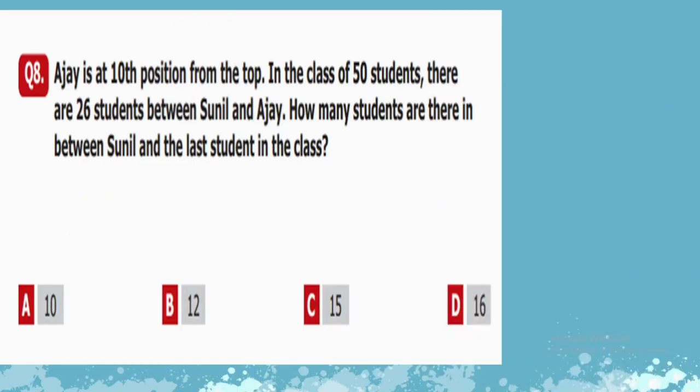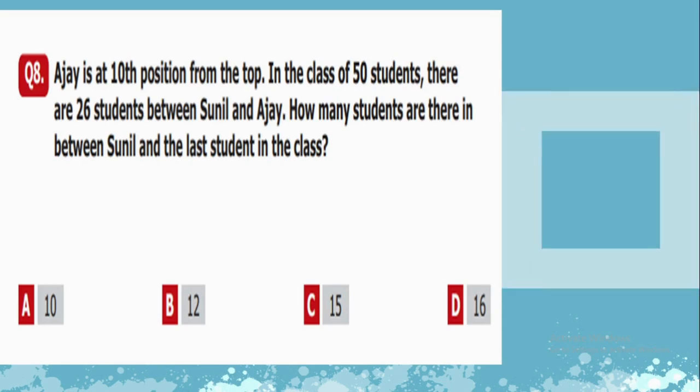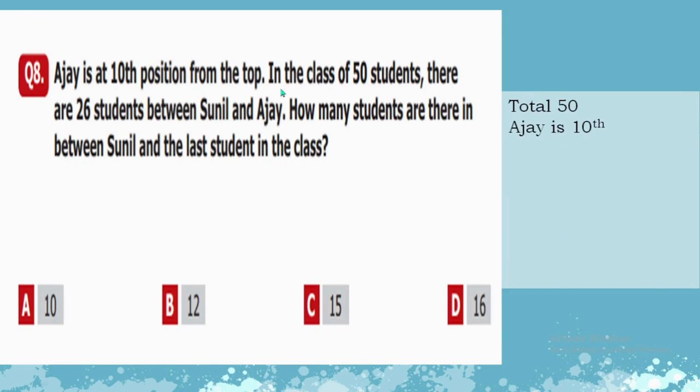Question number 8: Ajay is at 10th position from the top in a class of 50 students. There are 26 students between Sunil and Ajay. How many students are there between Sunil and the last student in the class? Let's write the basic information first. There are total 50 students and Ajay is at 10th position. There are 26 students between Ajay and Sunil, so we add 26 to 10 and it is 36. It means that Sunil is at 37th position, because they use the word between, so we skip the 10th position, and the 37th position will be Sunil's position.